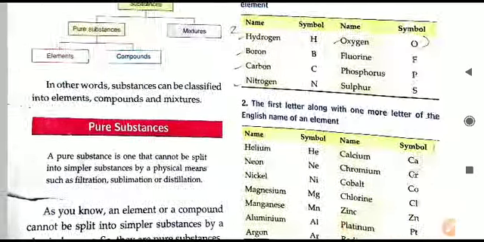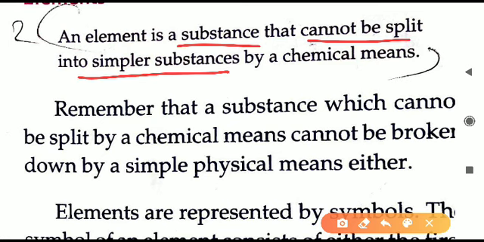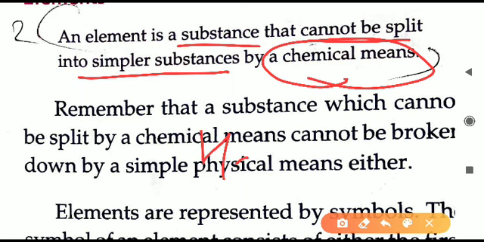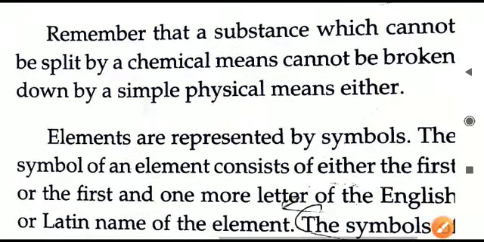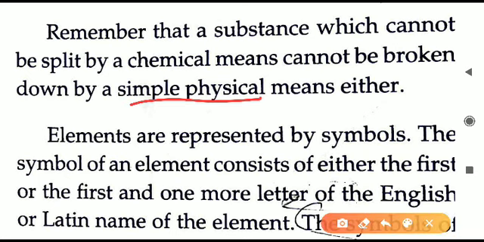Now we shall move after this definition to elements. What are elements? Any element we can say it is a substance which cannot be split into simpler substance by chemical methods. Like just now we have seen hydrogen, oxygen, all these are examples of elements and they cannot be separated by chemical method. If anything can be separated by chemical method, then what it will be called? It will be called as compound. We shall discuss this later at the definition of compound. So now anything which cannot be split or broken down by a simple method, then what is it? It is an element.